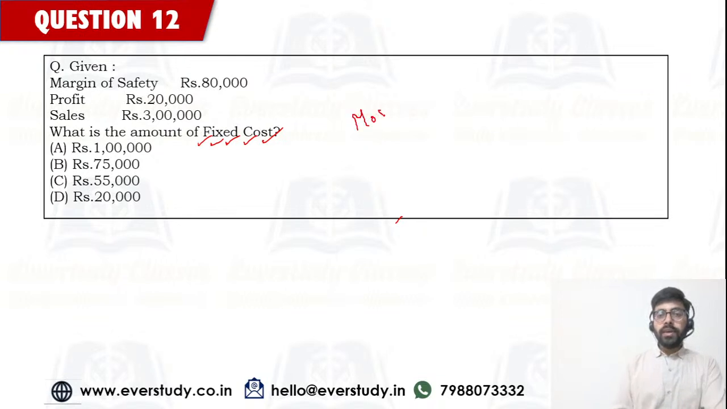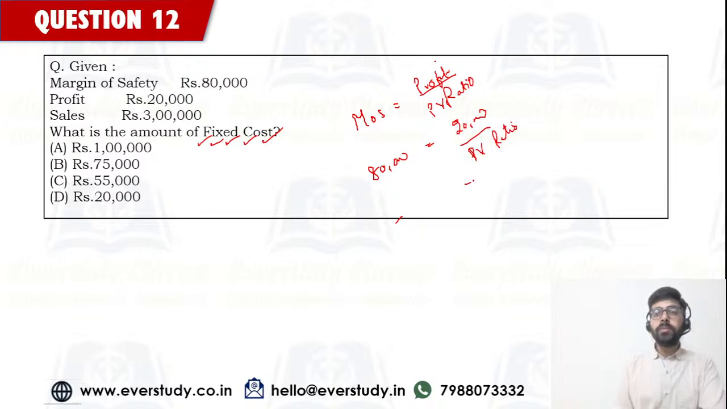Margin of safety, one of the formulas that we have is profit divided by PV ratio. So this is going to give you the start for this question. Margin of safety is 80,000. Profit we are given as 20,000. And we can simply find out the PV ratio. PV ratio is going to come out as 20,000 by 80,000, that is 1 by 4. 1 by 4 is going to be my PV ratio, or simply 25%.